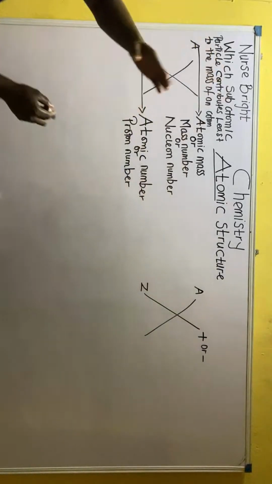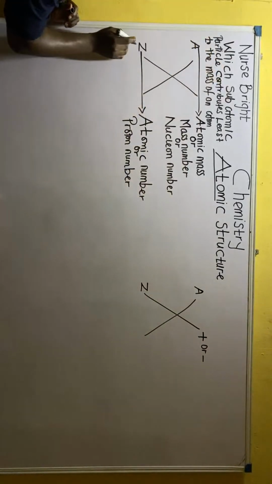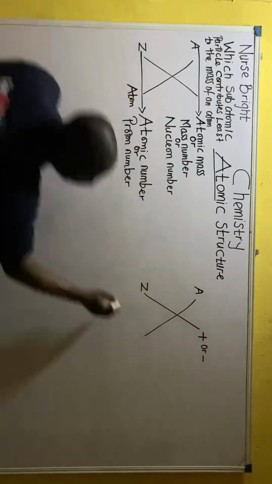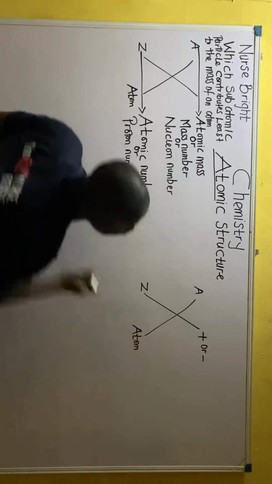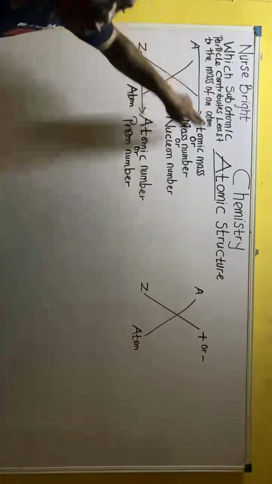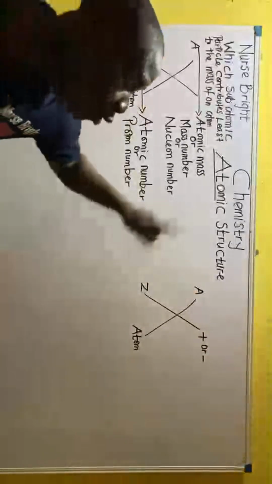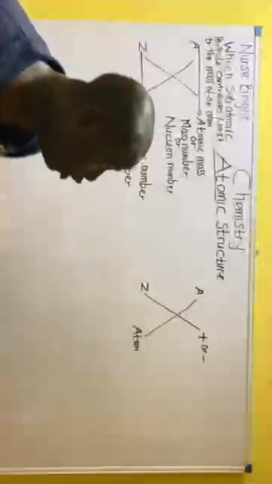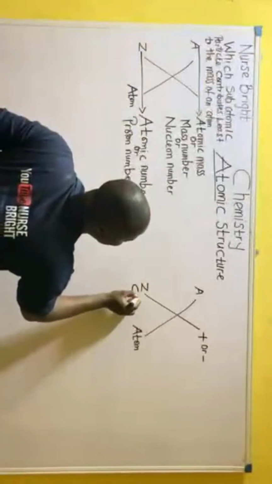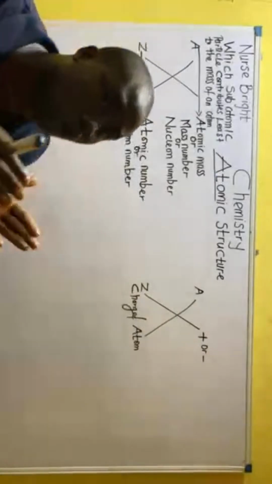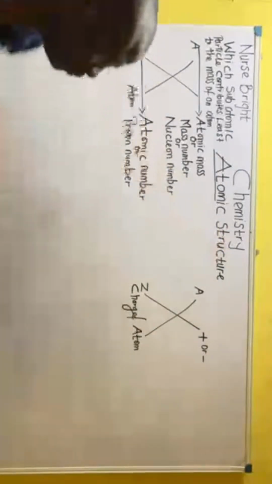So what differentiates these two guys? I called both of them atoms, right? This guy is an atom. This guy is also an atom. But if you observe, this one does not have plus or minus, whereby this one has plus or minus. So this one that has plus or minus is telling me that this atom has a charge. So this atom is a charged atom, and there is a way we solve questions for charged atoms. Relax, I'm going to explain. And this one without plus or minus is a neutral atom.